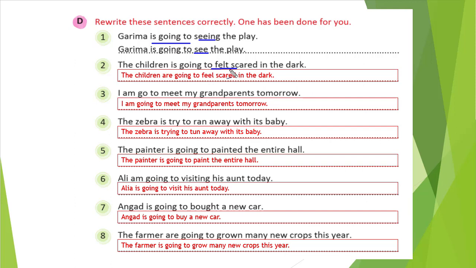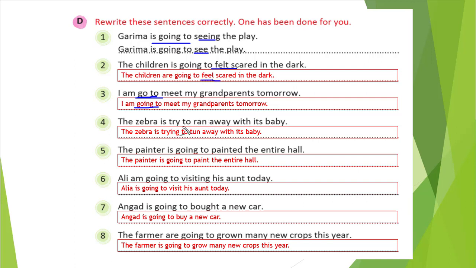So in the felt place we will write a feel. The children are going to feel scared in the dark. You see, third one, I am go to meet my grandparents tomorrow. I am go to meet is wrong, right? So it has to be going to. So I am going to meet my grandparents tomorrow.